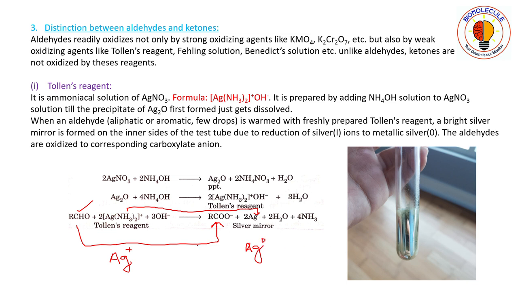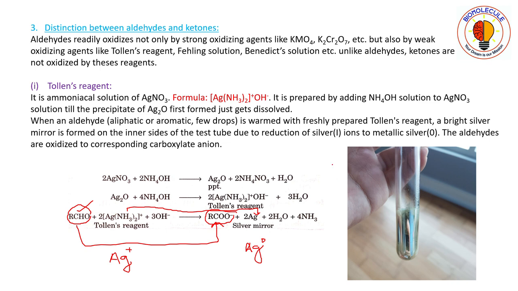So a redox reaction is taking place here: the aldehyde is oxidized to the carboxylate ion, and the Tollens reagent is reduced to metallic silver.